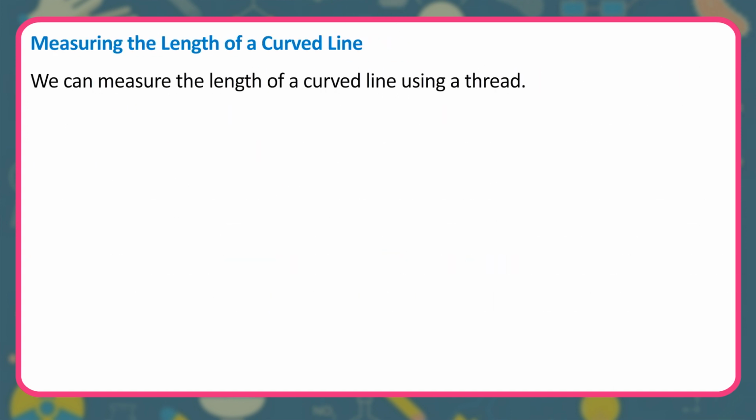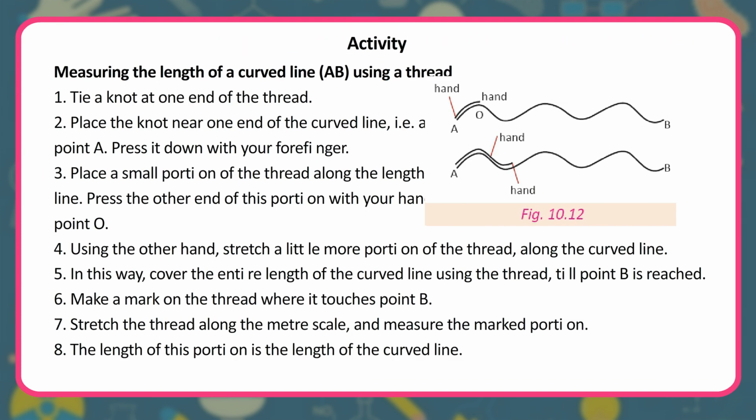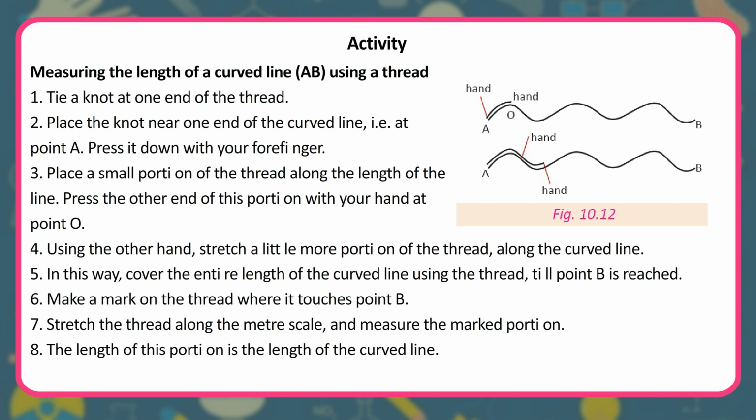Measuring the length of a curved line. We can measure the length of a curved line using a thread. Activity. Measuring the length of a curved line, AB, using a thread. 1. Tie a knot at one end of the thread. 2. Place the knot near one end of the curved line, i.e. at point A. Press it down with your forefinger.